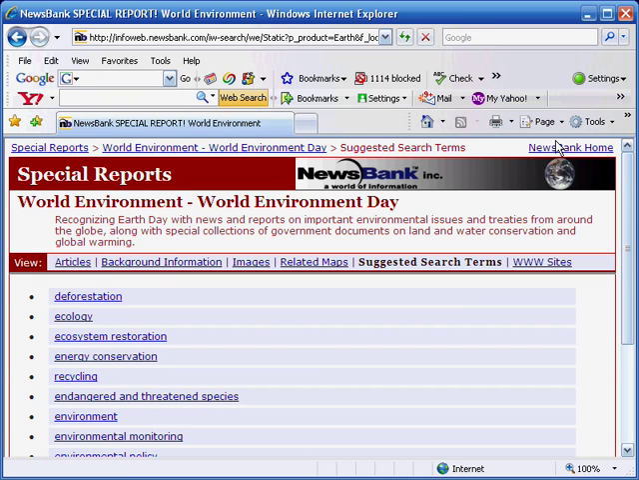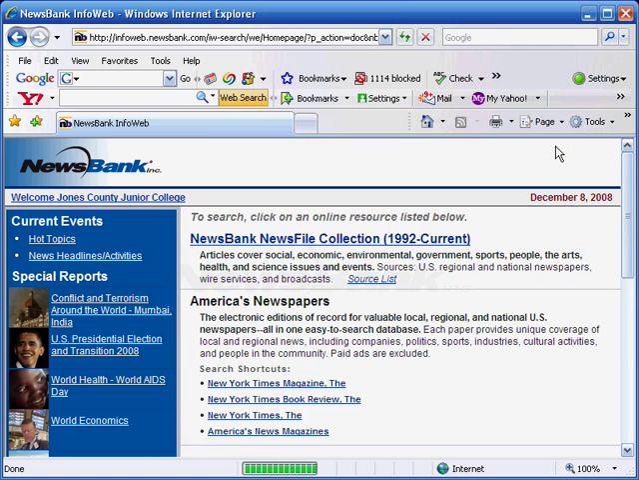Now, if we go back to the Newsbank home, you can browse through Newsbank by topics like special reports, hot topics, headlines, and so forth, and that is a great way just to kind of fill out your topic, get ideas, find out what Newsbank has already organized for you about that topic. But you can also do a search.